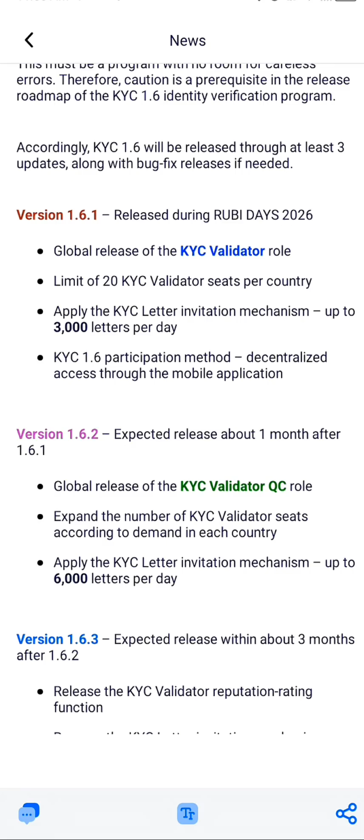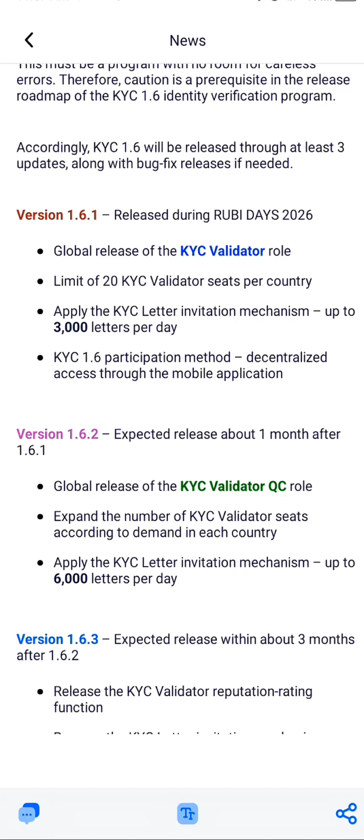So the first is that will be the 1.6.1, so released during the Ruby Days 2026. So it will be Ruby Days, which probably means this time around, let's hope, because we are celebrating the Ruby festival time, like they said. So this is their days. So I am not aware of any activity that they are going to do again this year. So which means that any moment from now we should be expecting the KYC 1.6.1. So they say global release of the KYC validator role. So that will be released in it.